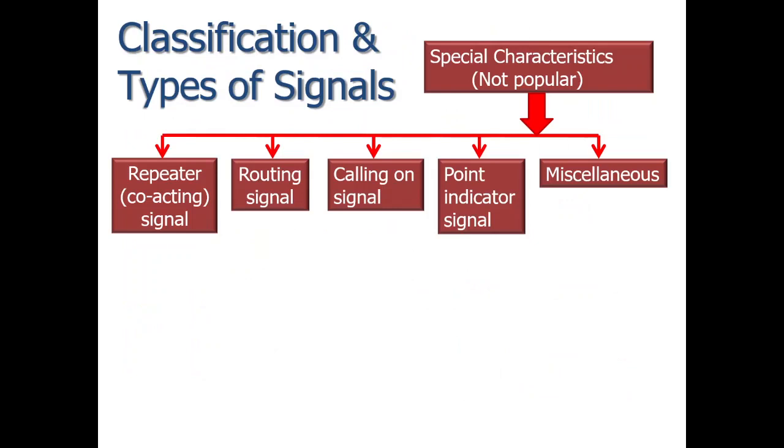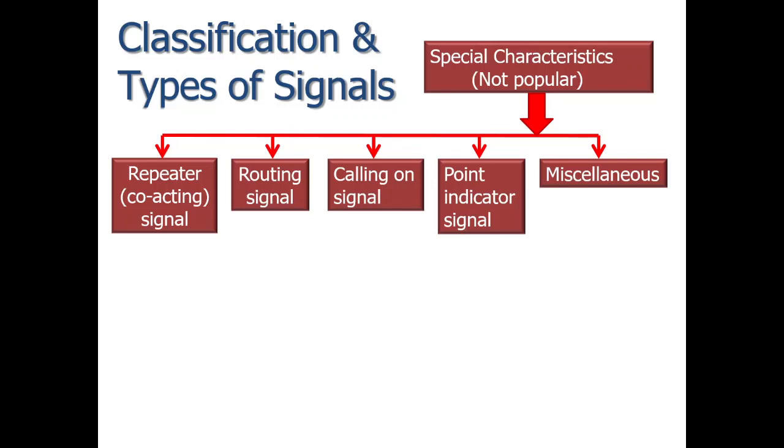Then there is the point indicator. These are mainly used to indicate the route to the driver as a precaution against the bursting of points or running into an occupied line when the signals are not available for this purpose. Point indicators are used to indicate the route to the driver. Okay, clear?